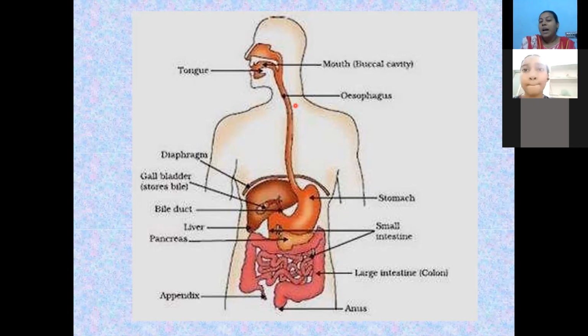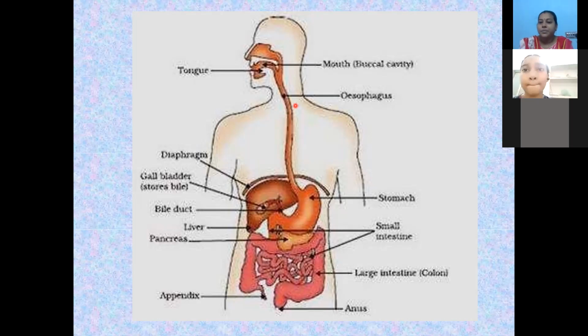Now, after the esophagus, the food reaches the stomach. One important point I would like to mention about the esophagus: in the esophagus, there is no digestion, students. Simply through this pipe-like structure, food is pushed down to the next level of the digestive system.